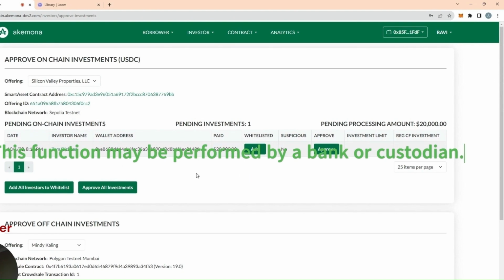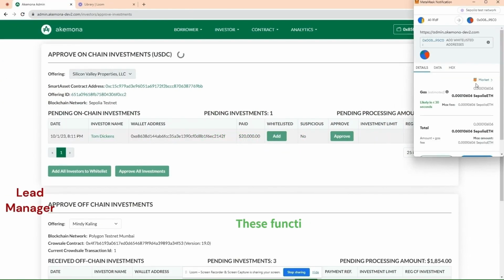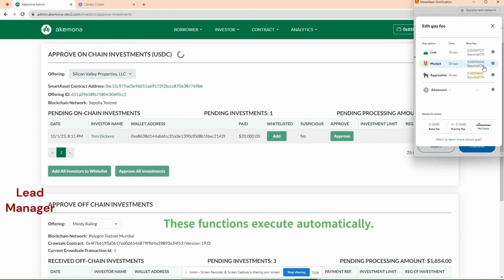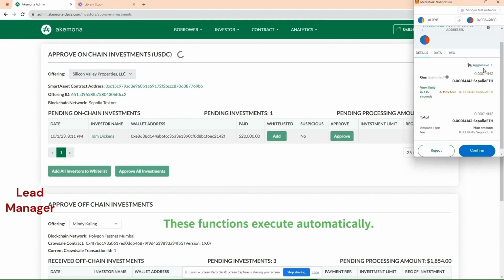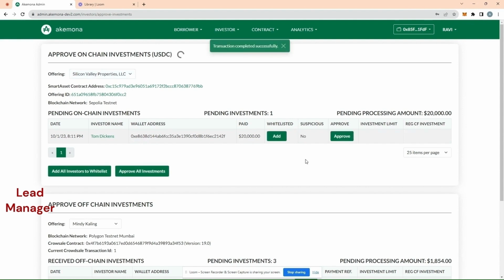to whitelist the investment. So just click on the Add button. It will be added to the whitelist on the blockchain. This means that the MetaMask wallet is going to pop up, and I'm going to confirm. So now, on the blockchain, this $20,000 investment and this wallet address are going to be added to the whitelist. Now it has been added. It says whitelisted yes and suspicious no. That means the KYC AML has been completed.